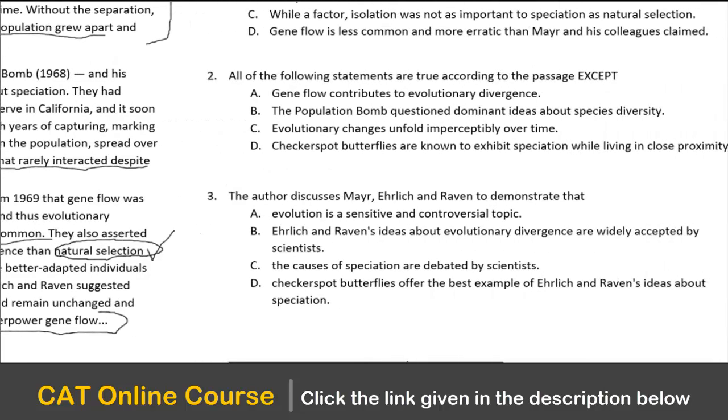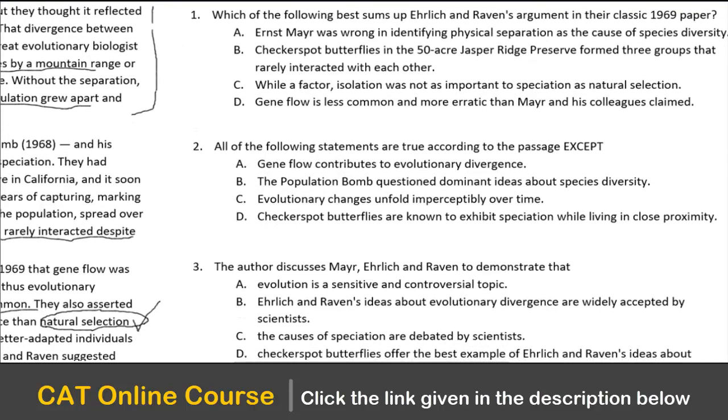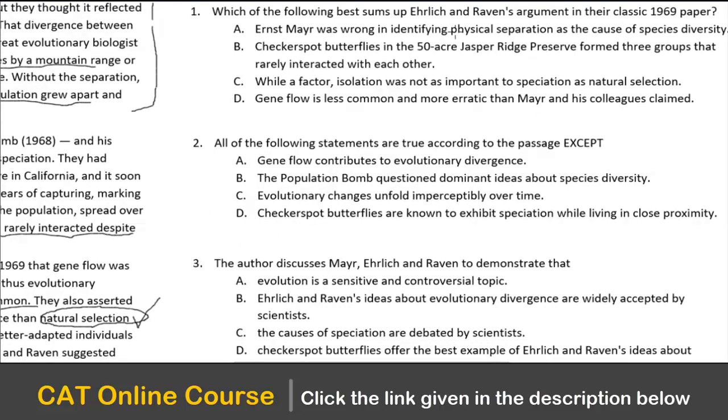Now we have the questions on the right hand side. So let's go to the first question. It says, which of the following best sums up Ehrlich and Raven's argument? Now, Ehrlich and Raven have come in the second half. They talk about natural selection being more important than the gene flow. So which option is focusing on that?